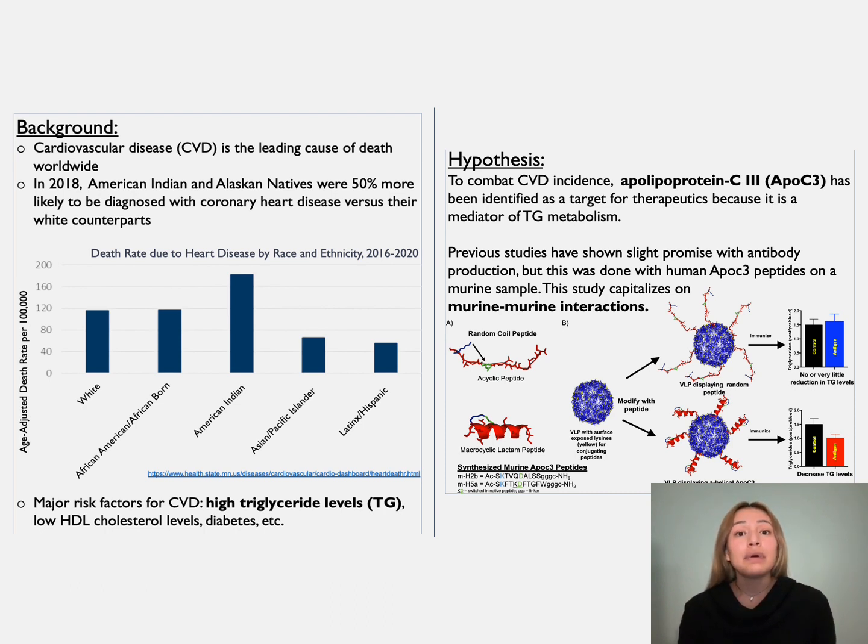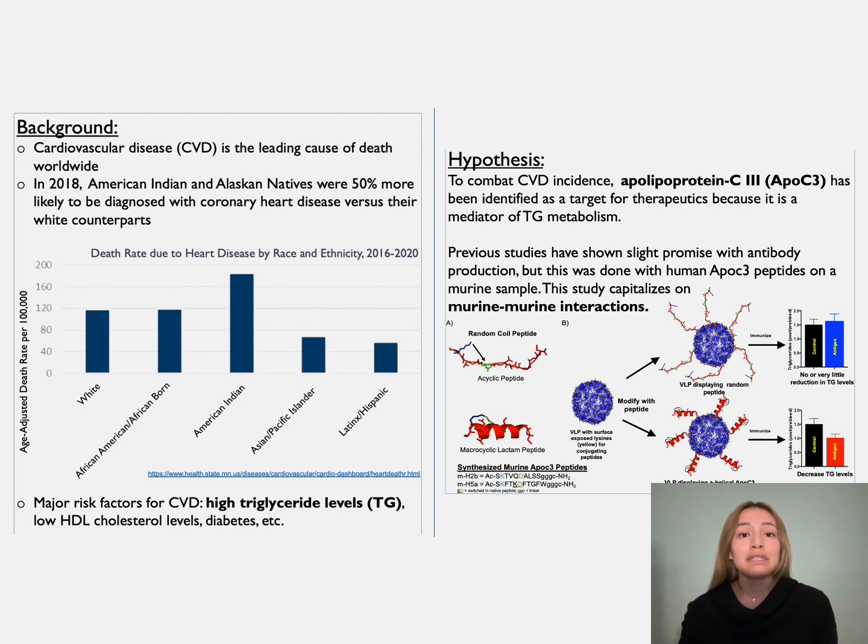The TG levels are really what provide the basis for what we'll be discussing because of its relationship to the incidence of CVD. It has been identified as a determinate cardiovascular risk in some sources. In order to combat CVD incidence, Apolipoprotein C III, or ApoC3, has been targeted as a source for therapeutics because it is a mediator for TG metabolism, and previous studies have shown some promise with reducing antibody production, but was done with human ApoC3 and murine samples. This study will focus on the murine-murine interactions of ApoC3 and murine samples.